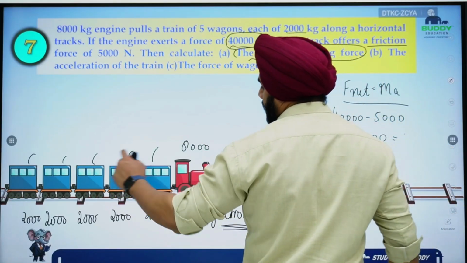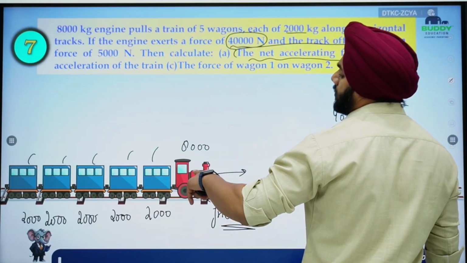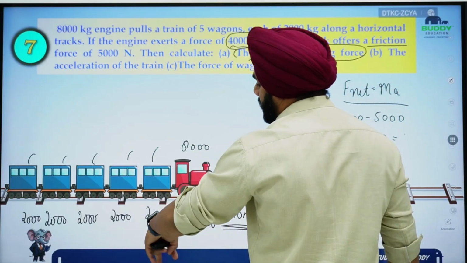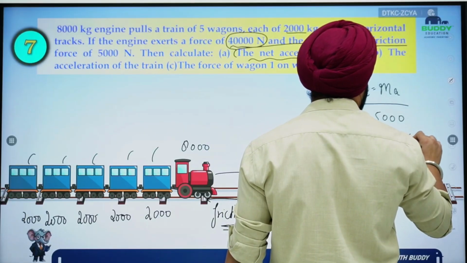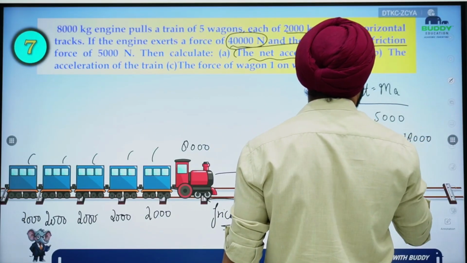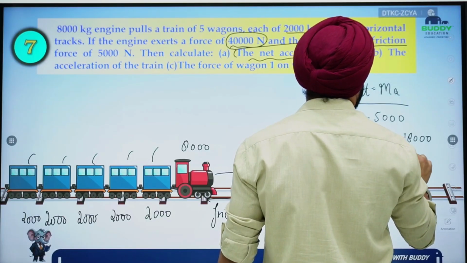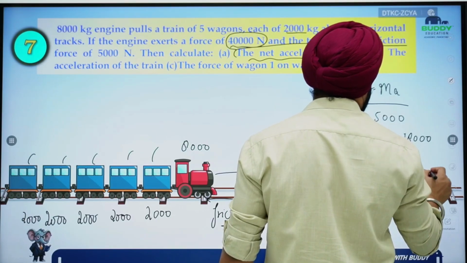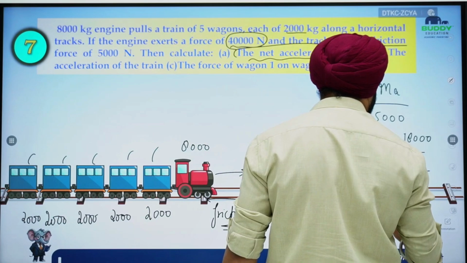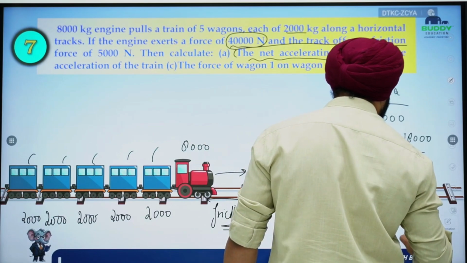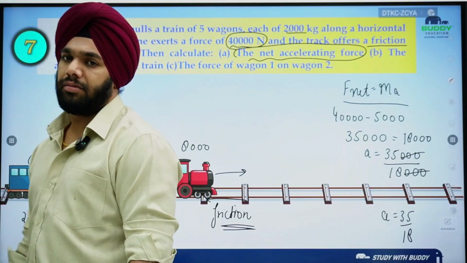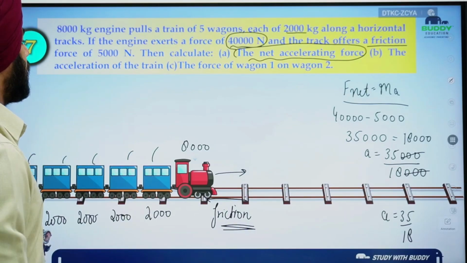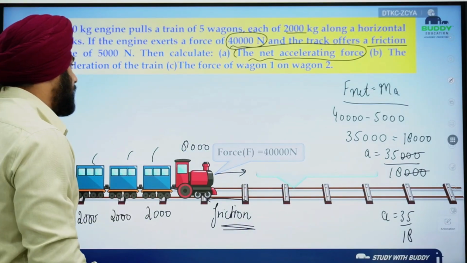5,000 is the mass of this, 8,000 is the mass of the engine, and 5 wagons have a total mass of 10,000, so the total mass is 18,000. So the acceleration came down to be 35,000 divided by 18,000. Okay, so it is 35 by 18. This is the acceleration caused by the engine on the wagons, or the complete train. The force of wagon 1 on wagon 2, let's just check this out first and then we'll discuss the next part.